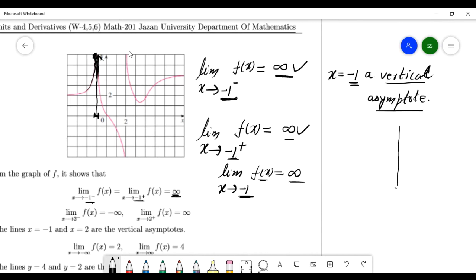Just remember the definition I told you. When x goes to a number and this function goes to infinity, plus or minus infinity, no problem, this number is called a vertical asymptote. Then x is minus 1, this line is called a vertical asymptote, right?